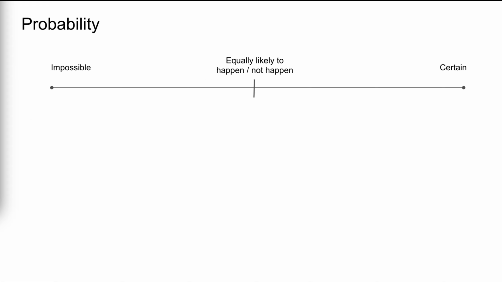In general, the occurrence of a given event ranges from impossible to certain. At the tipping point between these extremes are events that are equally likely to happen or not happen. We can quantify this spectrum using probability. Probabilities fall on a scale from 0, impossible, to 1, certain, though most events fall somewhere in between.